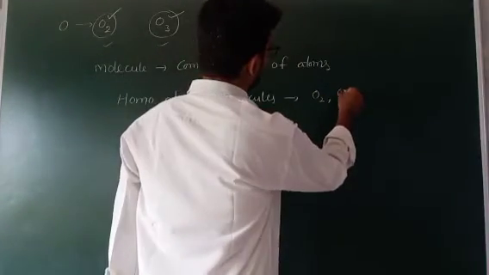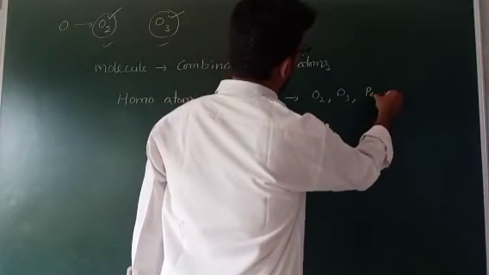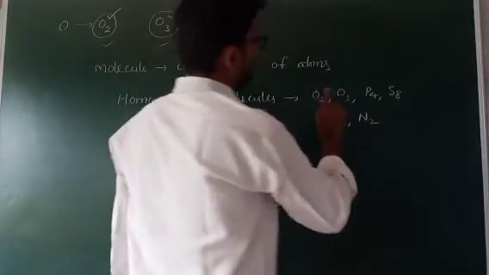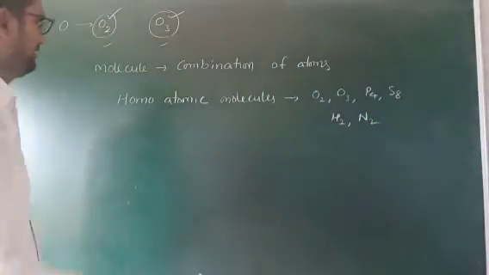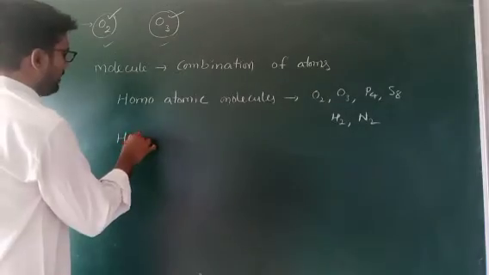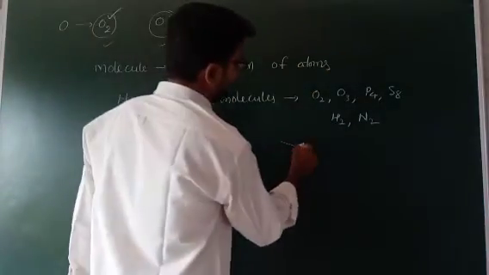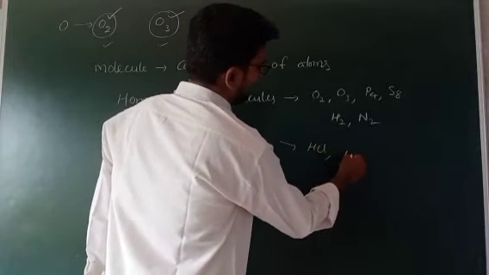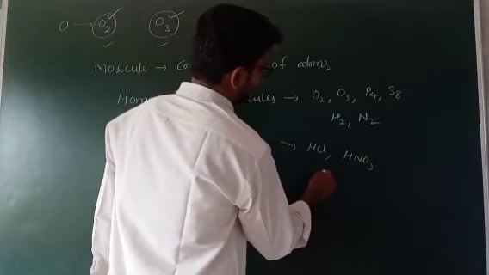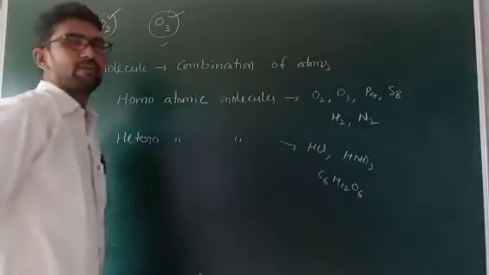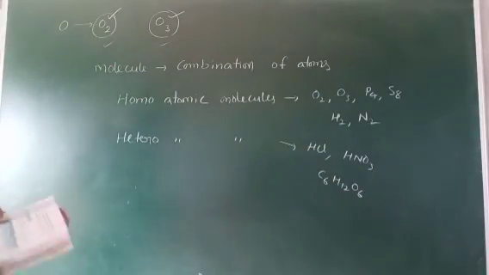O2, O3, P4, S8, H2, N2. Only one type of atoms are present. Next one, heteroatomic molecules. Hetero means different atoms are present in that molecule. HCl, HNO3, C6H12O6. Different types of atoms are present in the molecule.